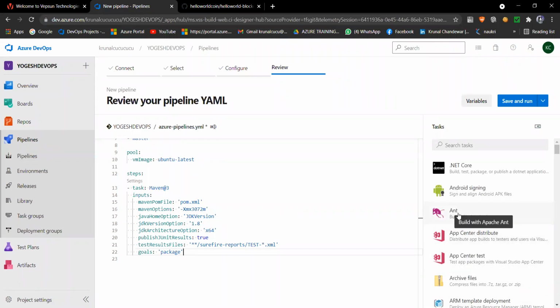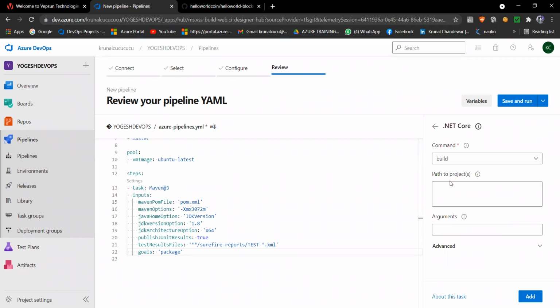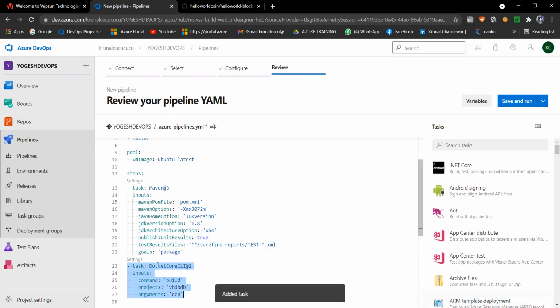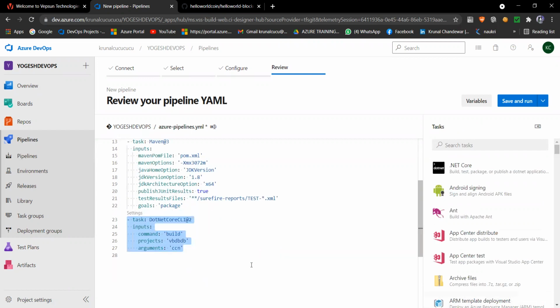If you click on this .NET Core, give your path like this one, and give this argument like this one, and then say add, see here that script is added, the .NET Core script which we want to use in our pipeline.